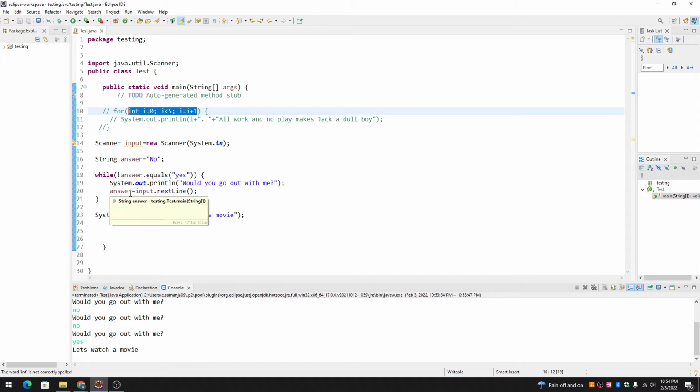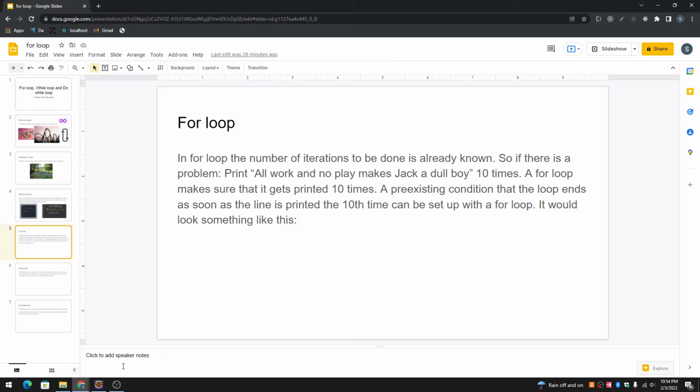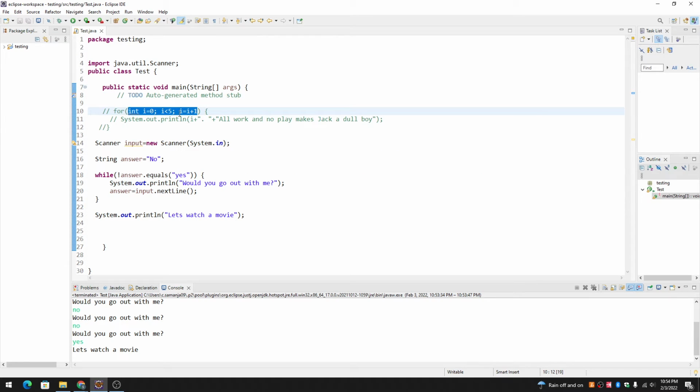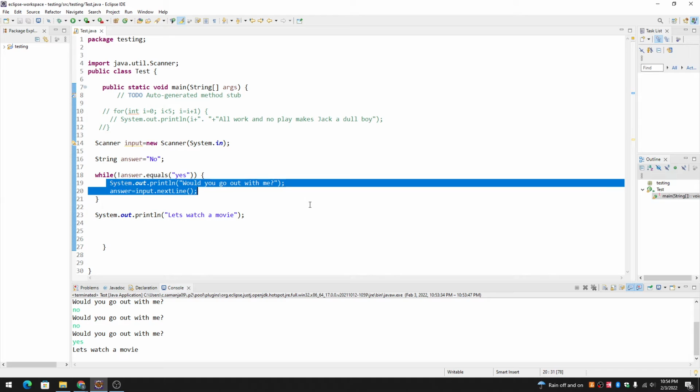Now let's talk about the do while loop. What is a do while loop? We just discussed pre-test loops. A for loop is a pre-test loop. A while loop is a pre-test loop because in these loops the condition testing happens before anything else is executed in here.